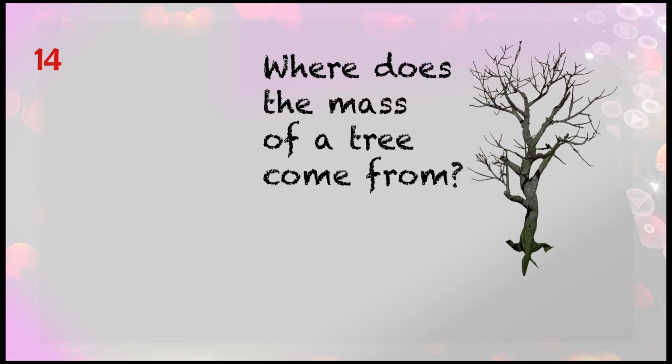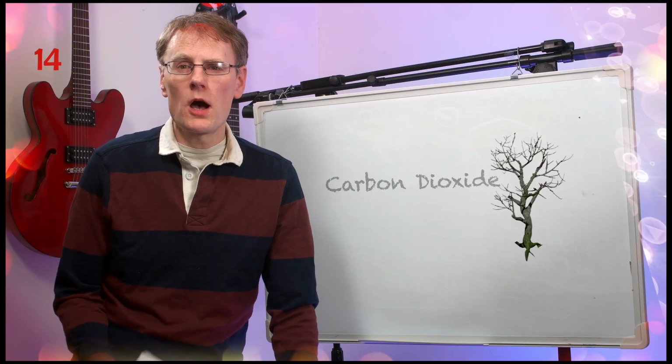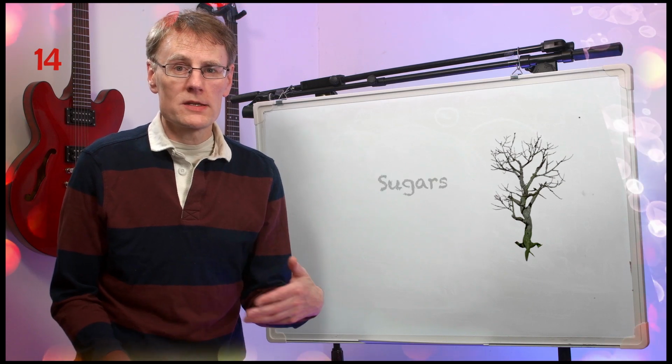Where does the mass of a tree come from? The mass of a tree comes from largely the carbon dioxide in the air. Photosynthesis uses energy from the sunlight to change carbon dioxide and water into sugars, which ultimately get turned into the wood.